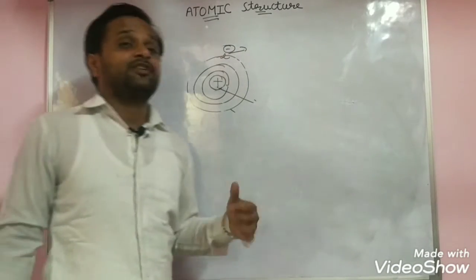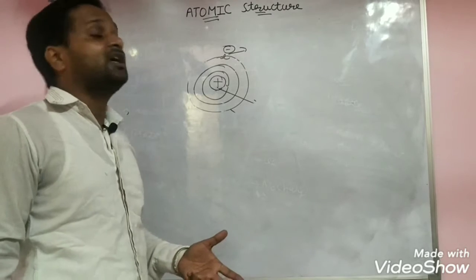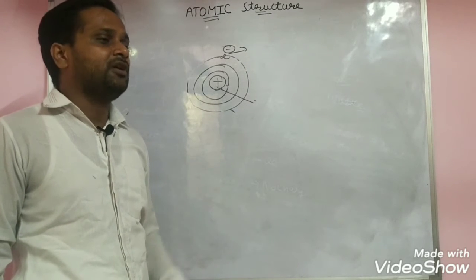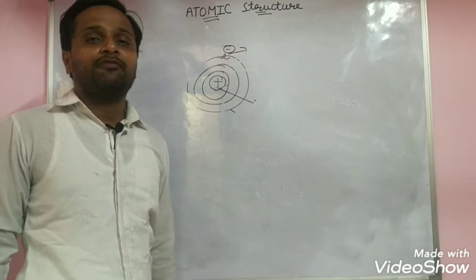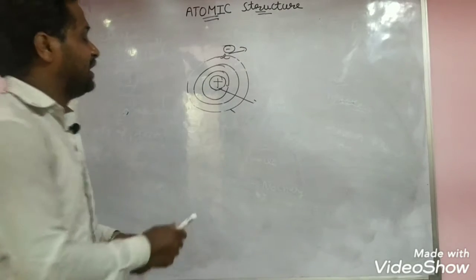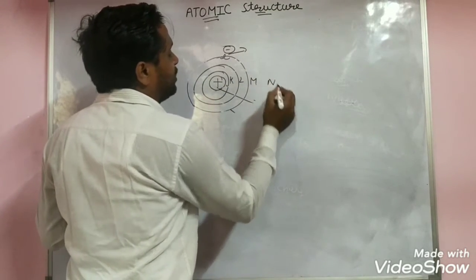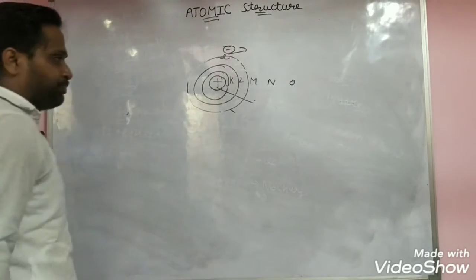To know about this, first of all, we need to know about electronic configuration. Electronic configuration means the arrangement of electrons around the shells. The first shell is named K, then L, M, N, O, P, like this.